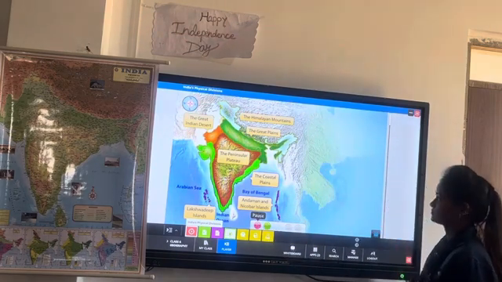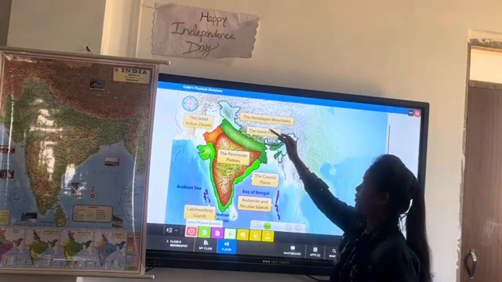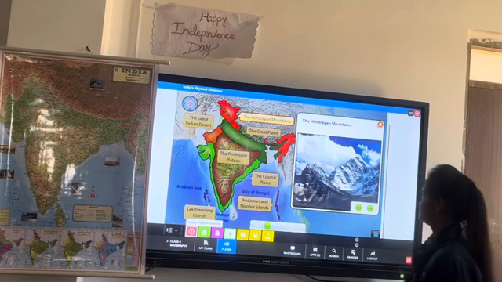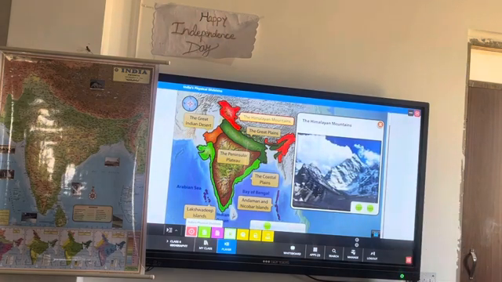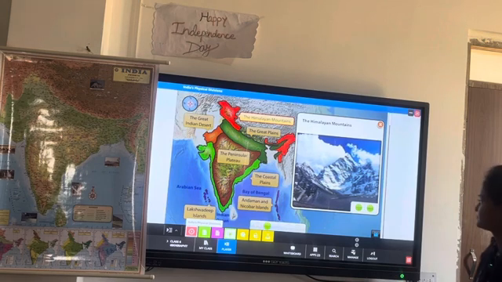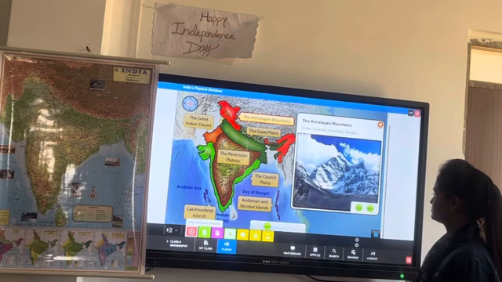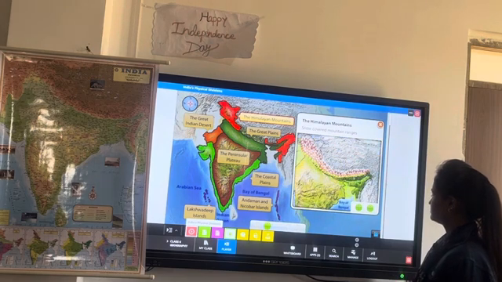So let's know more about this. Click each highlighted tab in the map to learn more. Let's know about the Himalayan mountains. The Himalayan range has some of the highest mountains in the world. The mountains are so high that their peaks are covered with snow for most of the year. The Himalayan range is divided into 3 main parallel ranges: Himadri, Himachal, and Shivalik.